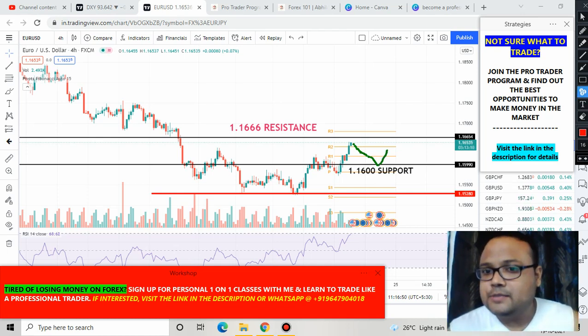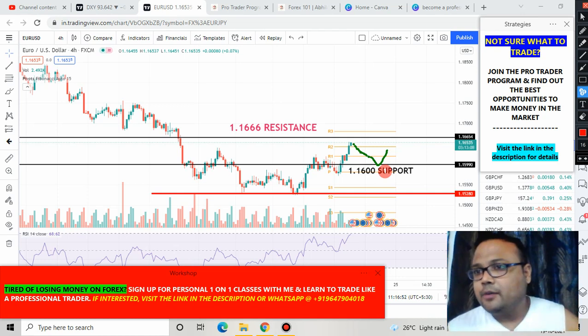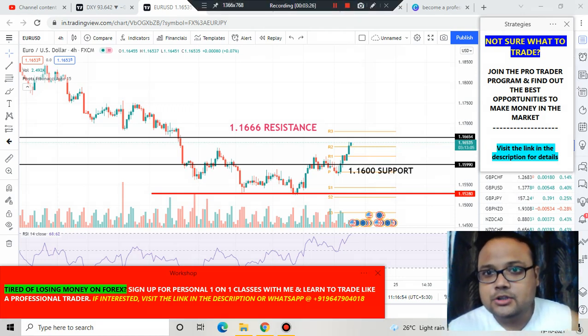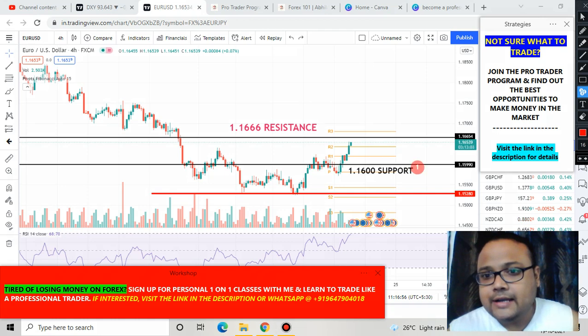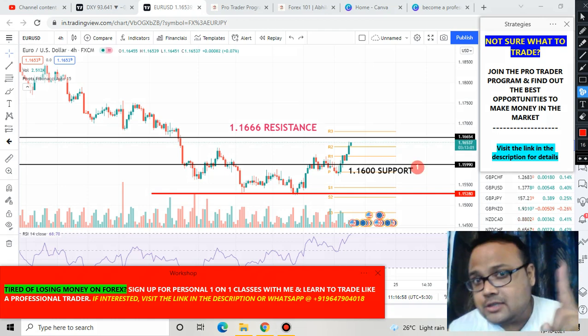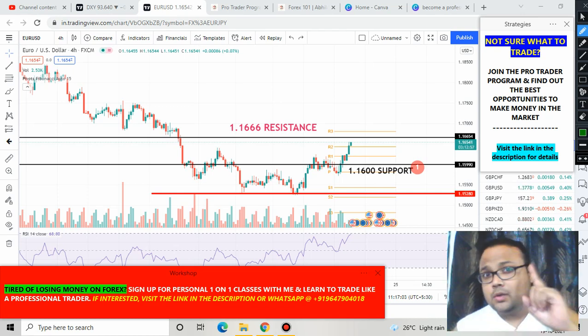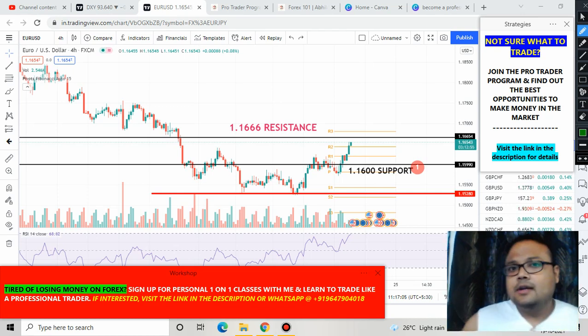Therefore this becomes our first trading opportunity, 1.1600. If market comes down and takes support at this level and bounces, we can go for a buy here. This level 1.1600 is the first trading opportunity.